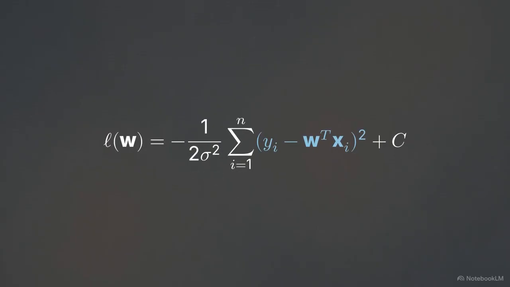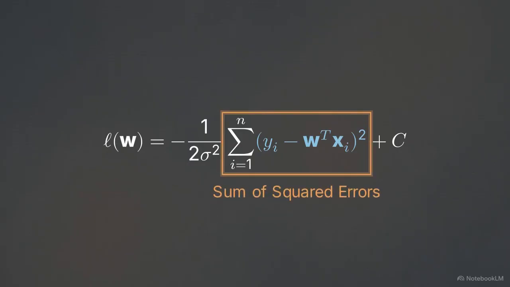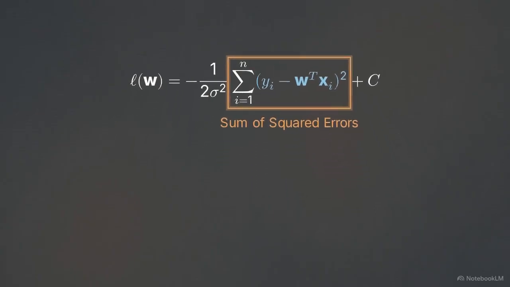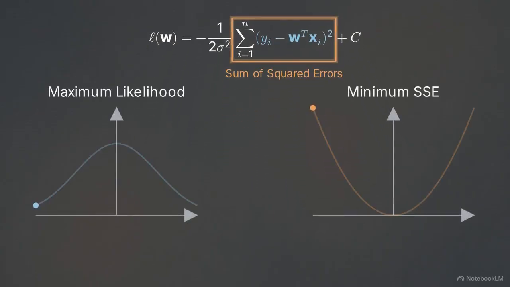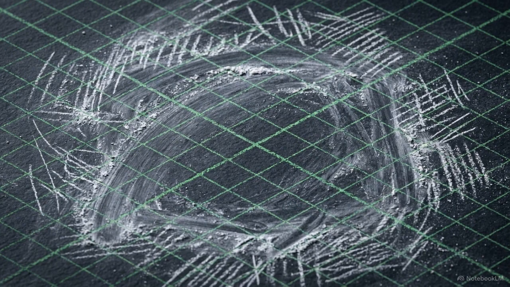Look closely at the core variable remaining. It's the exact same squared difference between the true label and prediction that we minimized in the calculus lens. Because the Gaussian exponent carries a negative sign, finding the maximum value of the overall probability function requires finding the minimum value of that squared difference. Minimizing squared error is mathematically optimal if and only if the universe corrupts our data with normally distributed noise.